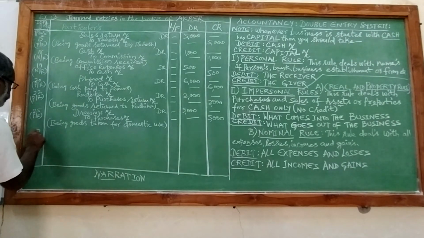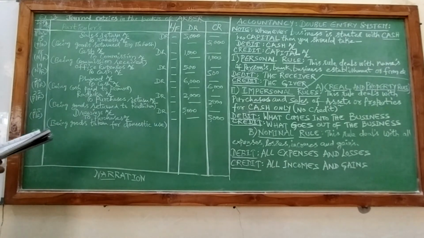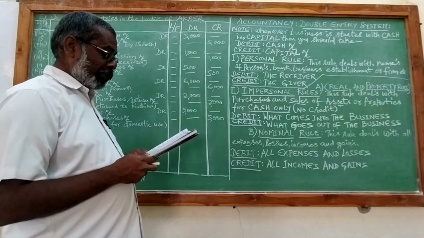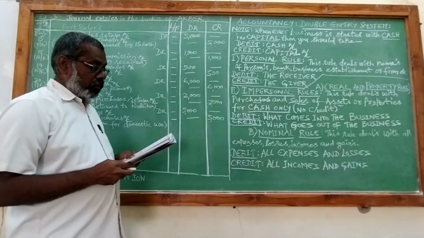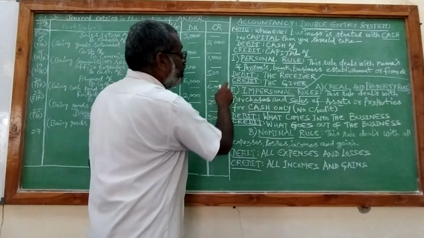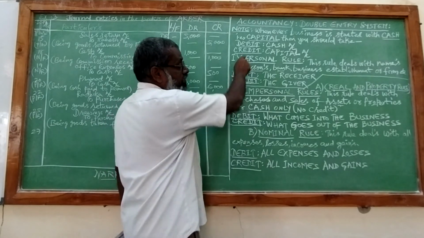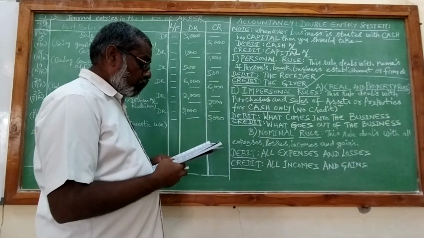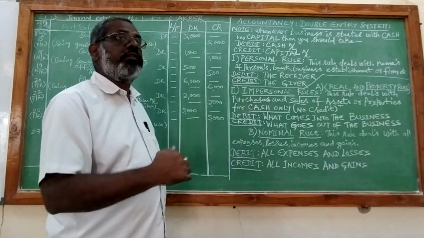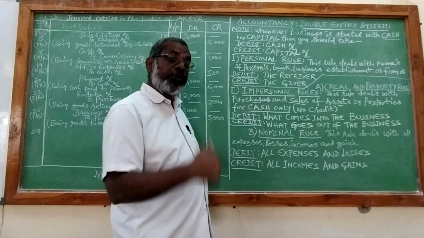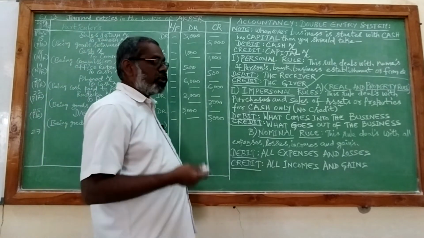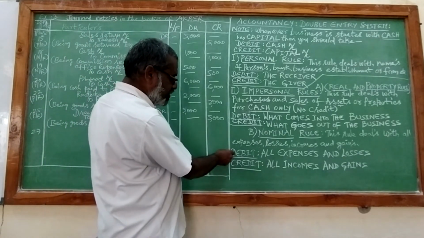27th March. Cash received from Anand 3,800 and discount allowed 200. So here we are receiving cash from a person called Anand. So that means the rule which deals with the names of persons is called personal rule, and we are giving him discount because Mr. Anand is giving us on-time money. So we are giving him some concession that's called discount.